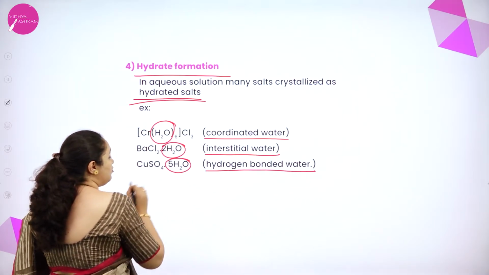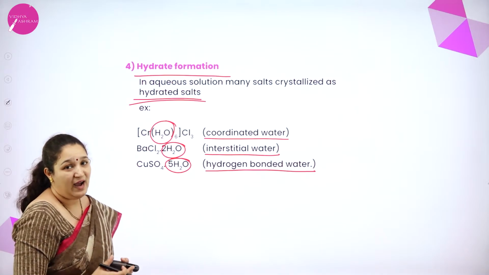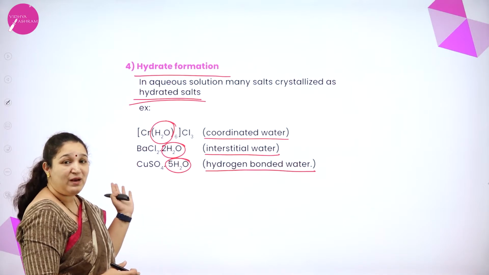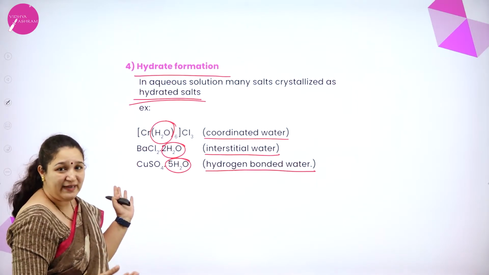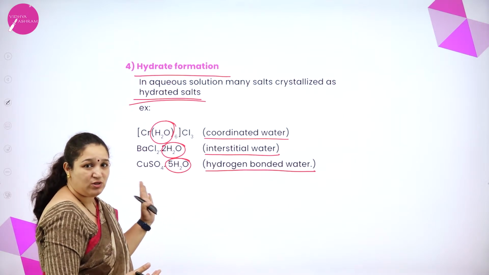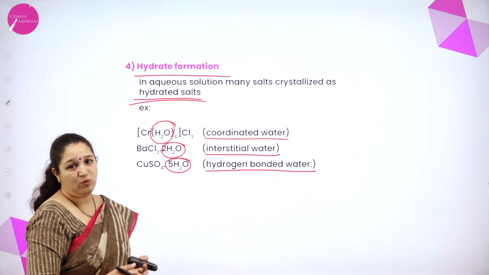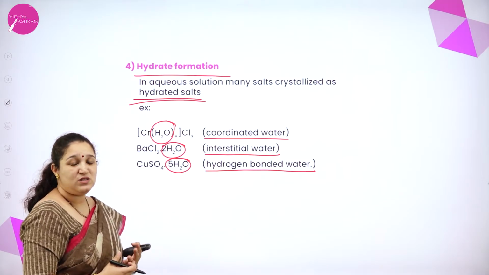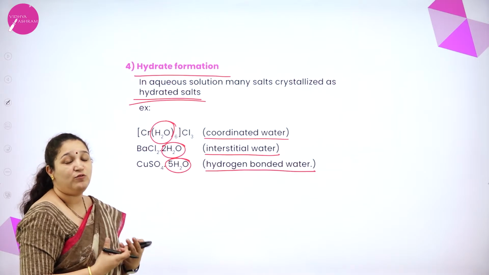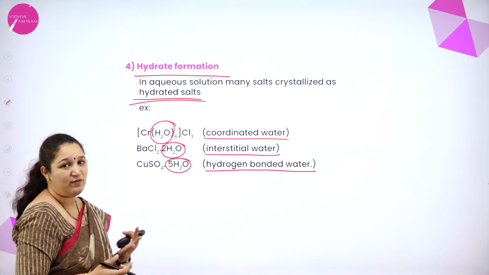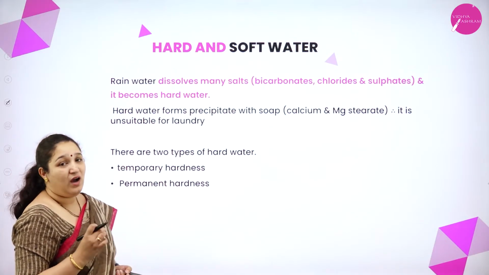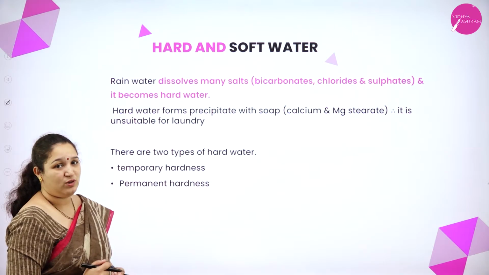Here this is hydrogen bonded water, that is water of hydration, which is blue in color. If we remove this water molecule, it will become anhydrous copper sulfate, which is white in color. Okay, so it is bonded to copper sulfate with a hydrogen bond, so we call it hydrogen bonded water. So water molecules can combine with other substances and form hydrates. So three types of hydrates are possible. Okay, next is about hard water and soft water.